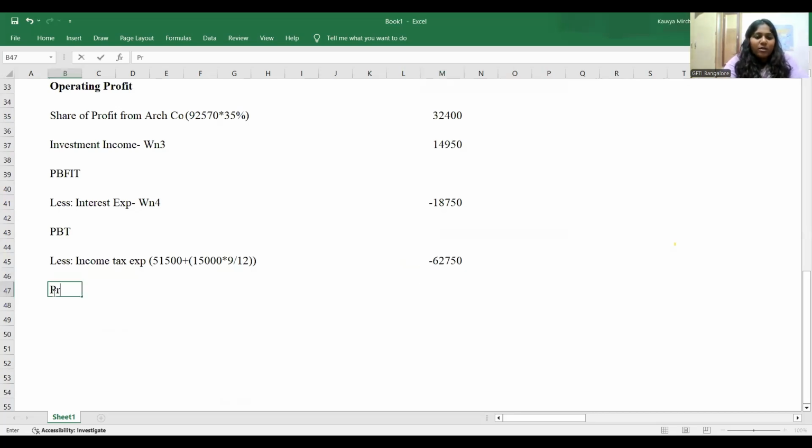And then we will have what? Profit for the year. See, it's our job to showcase how much is the profit that we can expect to have. Don't worry, it'll all change.